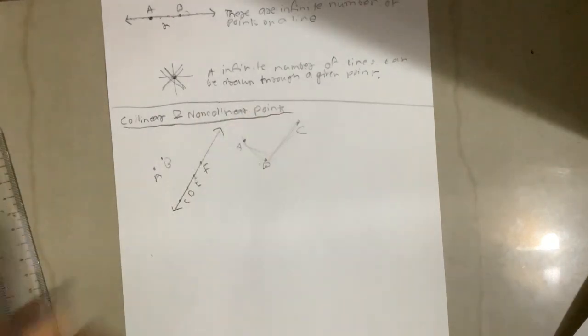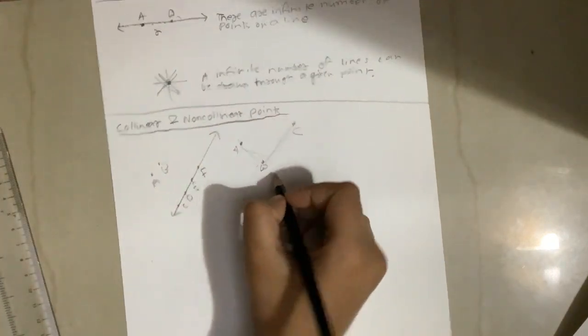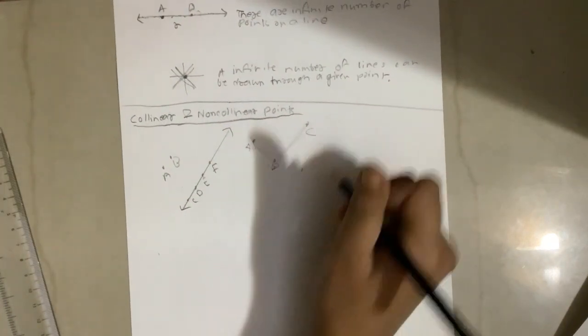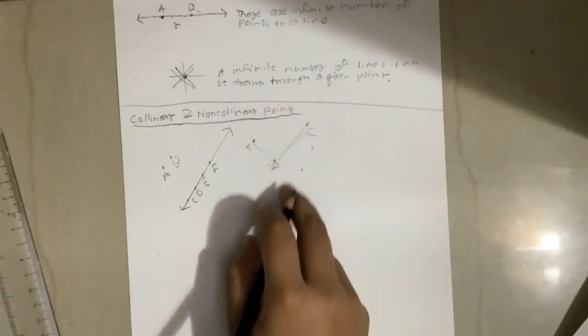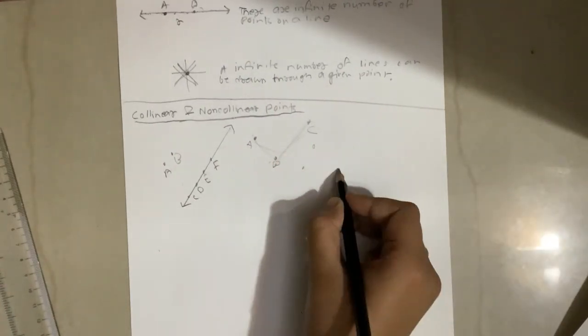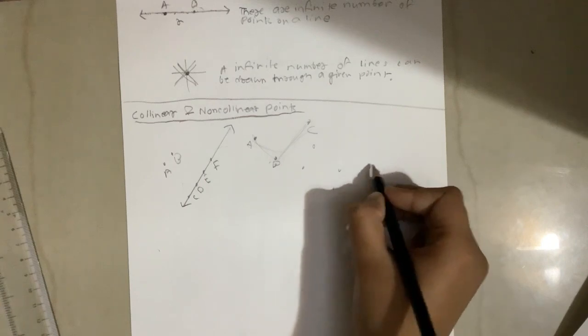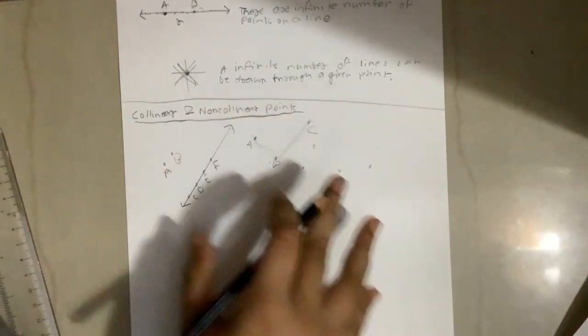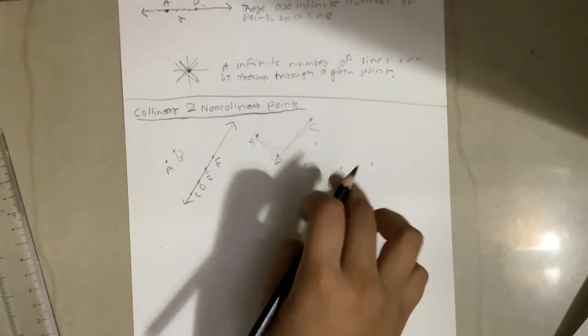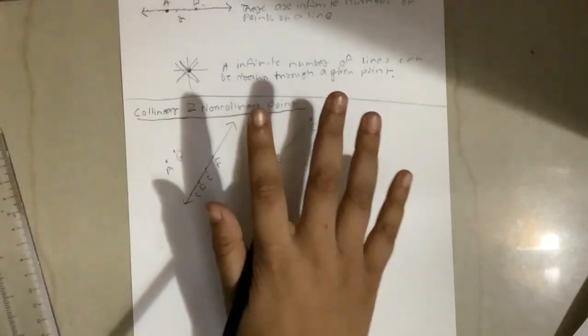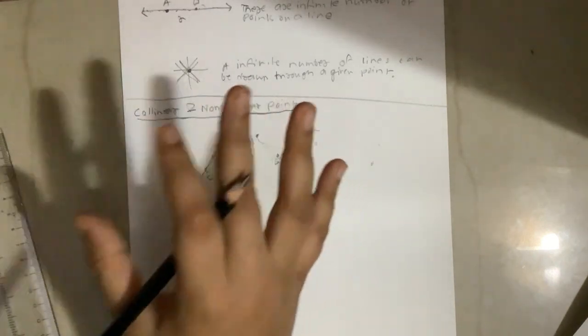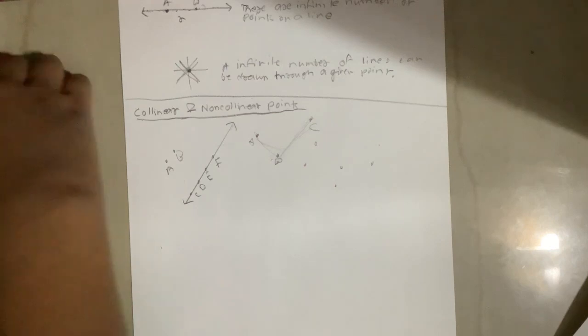And another thing, any 2 points are always collinear. If you do it like this, these 2 points are collinear. If you do it like this, these are collinear. You can write in any way you want, but any 2 points will always be collinear. So these are the two types of points.